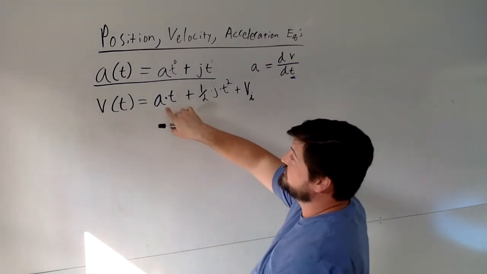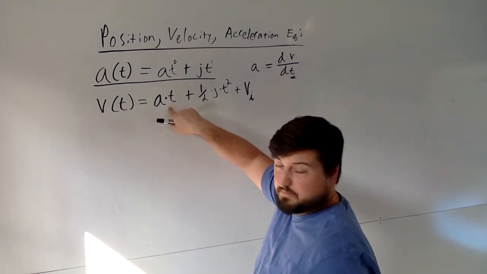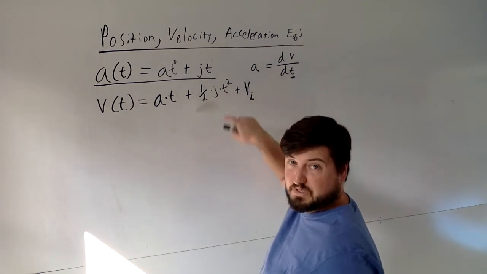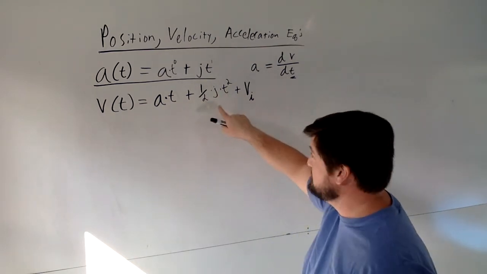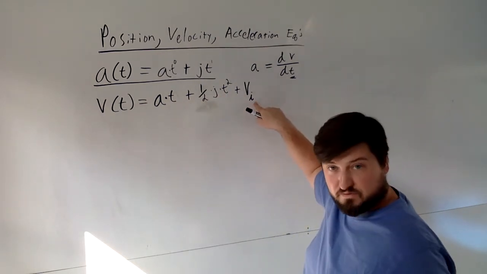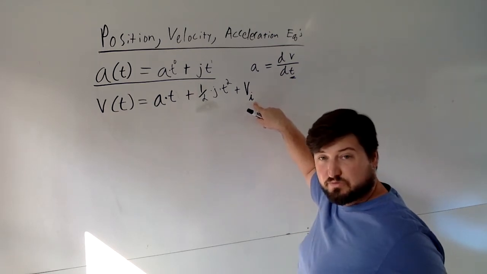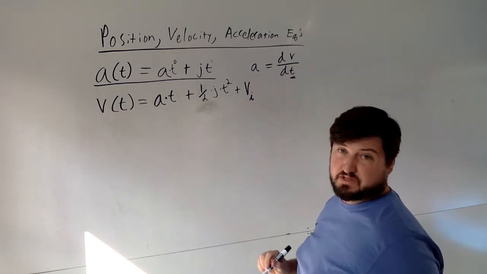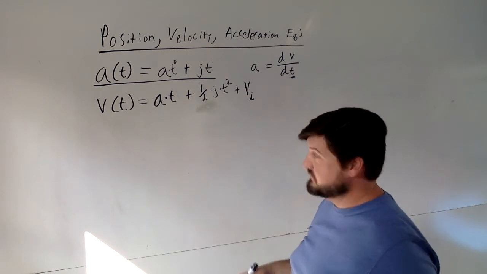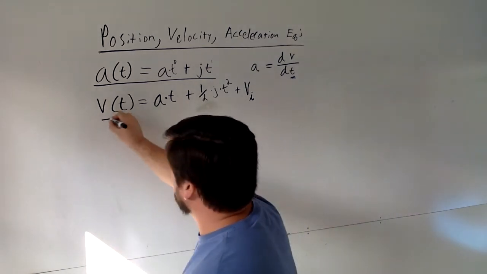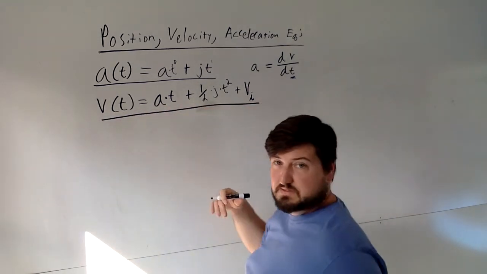So again, we have A with t bumped up by 1, jerk with t bumped up by 1, and the 1/2 piece, right? Plus our new constant. And we've labeled that constant here. It has to do with velocity, and it was the initial condition of the velocity. So what initial velocity we had, okay? But that's not all. We can go farther with this, okay?